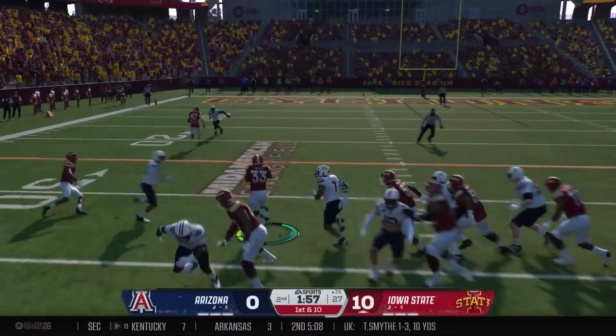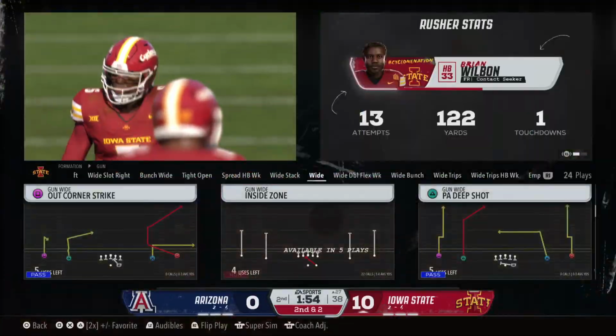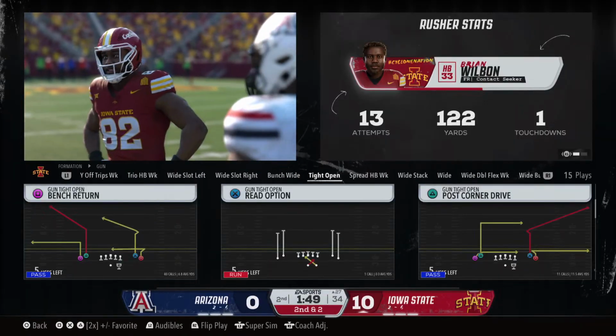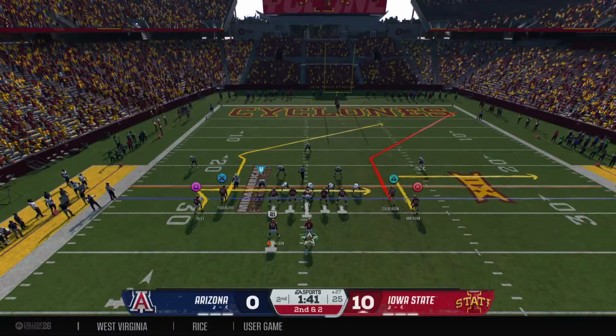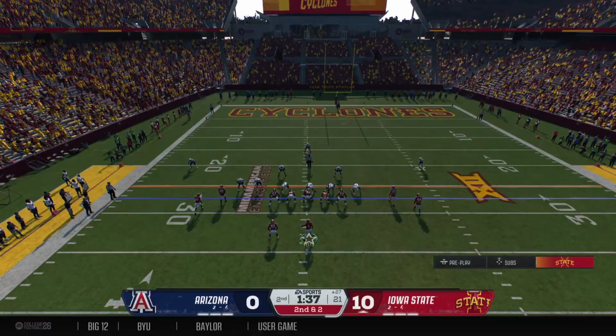From the gun, running back gets to give. And a nice run there before the defense finally makes the stop. You love to see this on offense. Early in drives, getting that kind of yardage keeps you ahead of the chains. And the Cyclones with a 2nd and short to keep this drive moving.